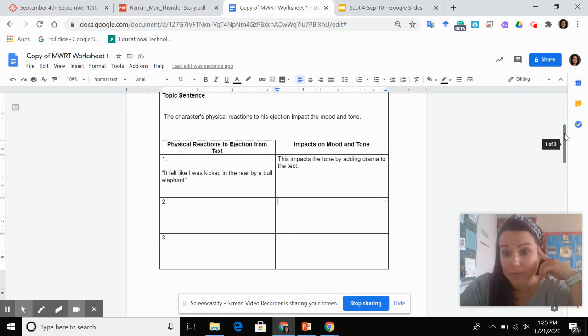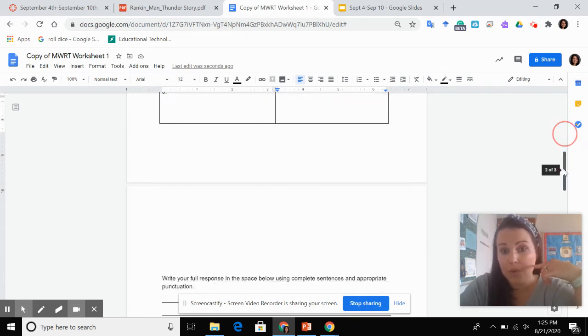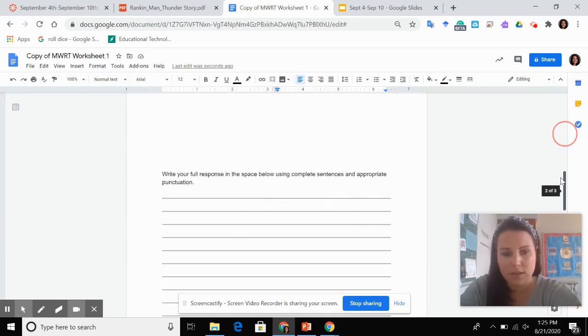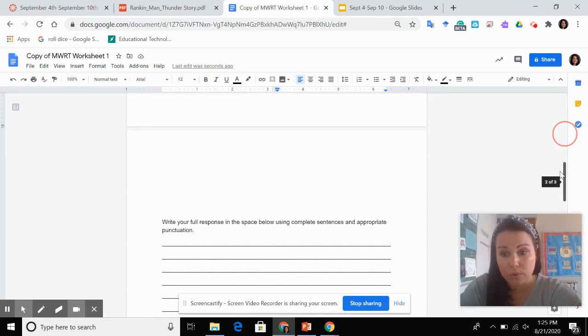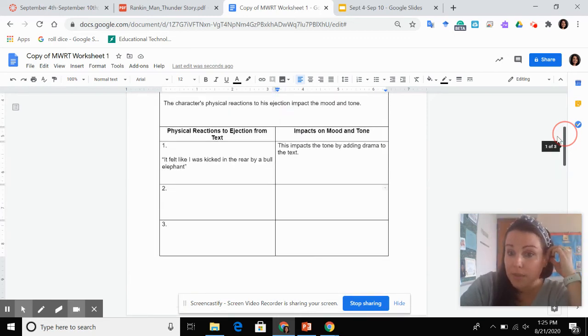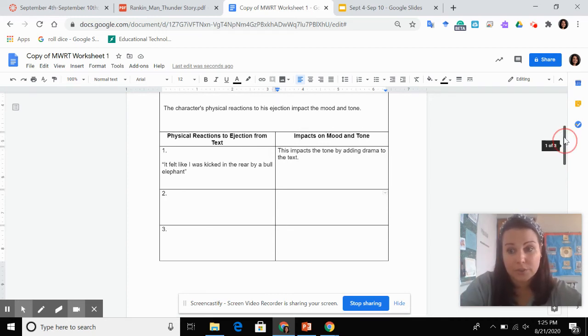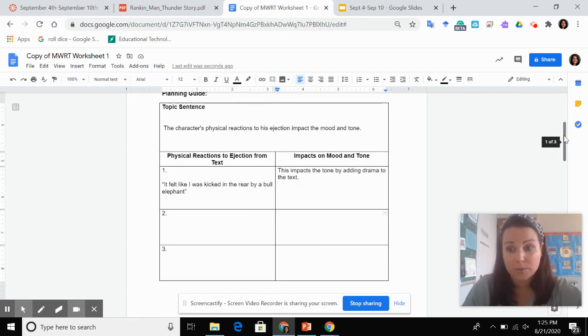It's in your organizer. So down here, you can erase these lines if that bothers you. Just erase them. Or you can just make a new Google Doc. And you're going to put this into a paragraph. So a constructed response is a paragraph. It's going to be a little bit longer than your typical paragraph. You don't need to put any indents or go to a new paragraph. It's all one. I know that's weird. It's not what you learned. You're not going to do 5 paragraphs with this.